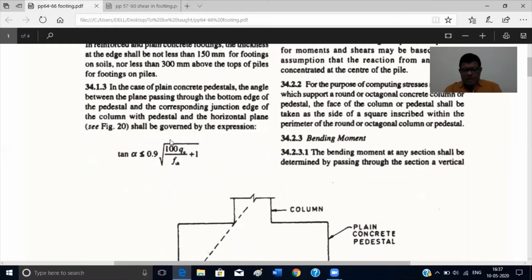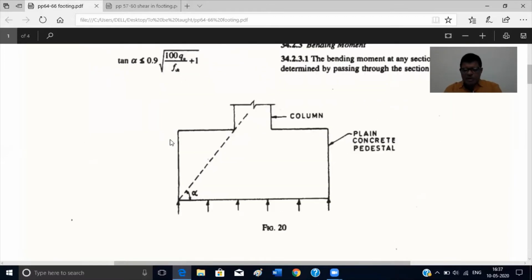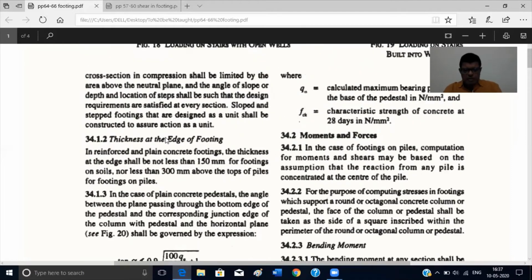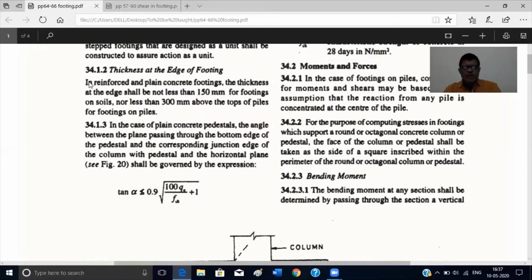Now you open your IS 456 page number 64, clause number 34.1.2. So first, what is the thickness at the edge of the footing? The thickness at the edge of footing is to be not less than 150 millimeter. The thickness at edge shall not be less than 150 millimeter on footings on the soils, and not less than 300 millimeters on piles. So we are not going for pile foundation design. We'll discuss only these footings on soils.